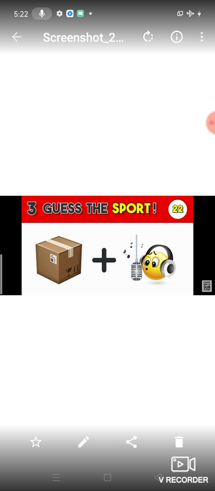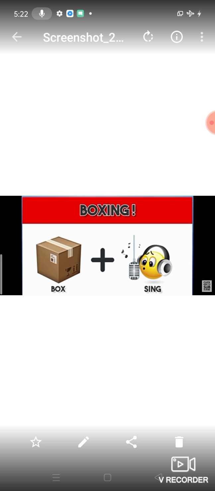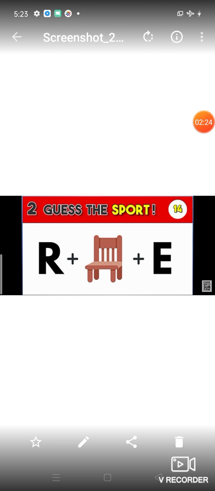What is the second image? Sing. Boxing. The next one is table, tennis. Very good. Table tennis. This one, what is the first letter? Chair, cherry. Very good, dear. Superb, superb.